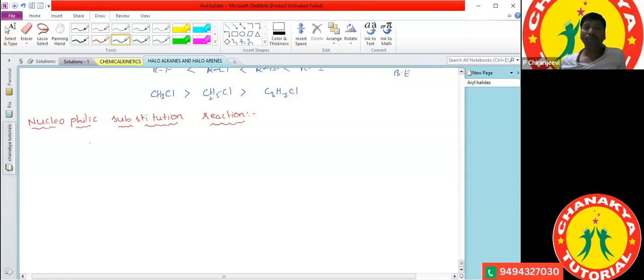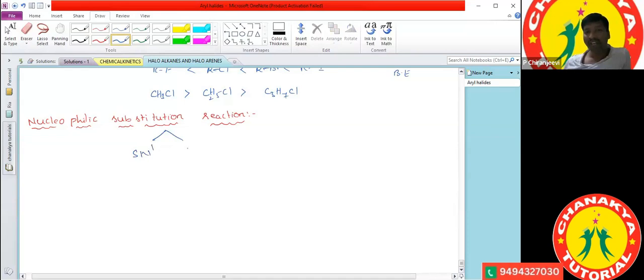Now, based on that, let us see what we call a nucleophilic substitution reaction. A highly reactive nucleophile replaces a less reactive nucleophile; that is called a nucleophilic substitution reaction. Here we have two types of nucleophilic substitution reactions. How many types are there? We have two types.